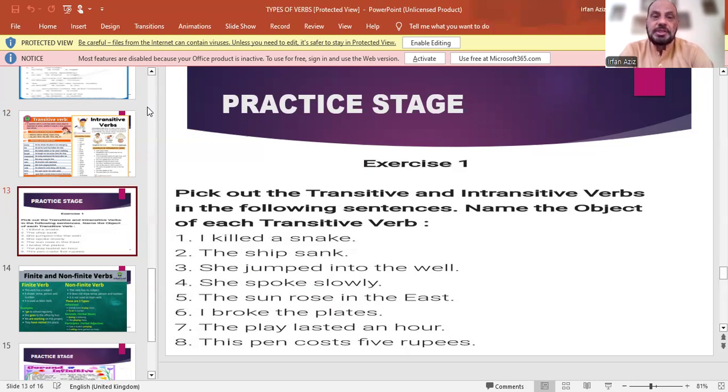Spoke is intransitive. The sun rose. Rose is intransitive. I broke the plates. Broke is transitive. The play lasted an hour. So here lasted is intransitive. This pen costs 5 rupees. So cost is intransitive.